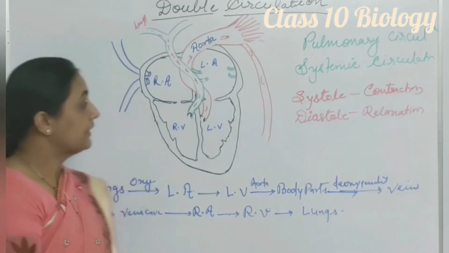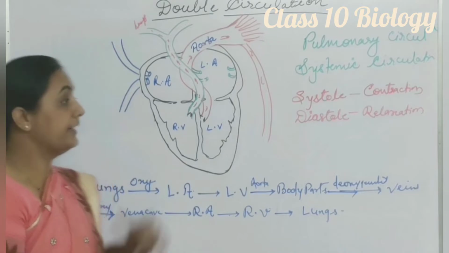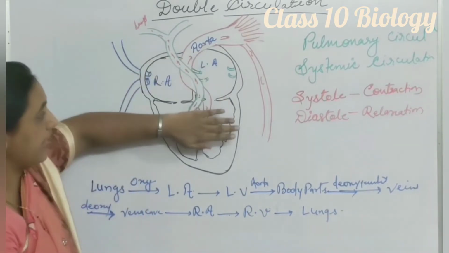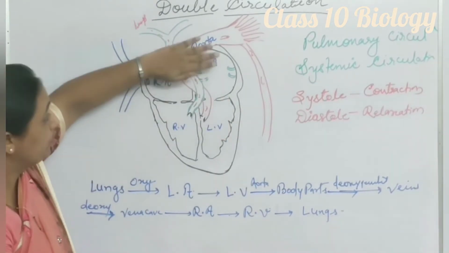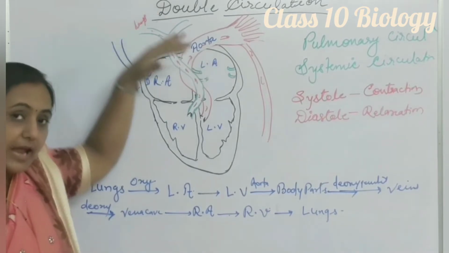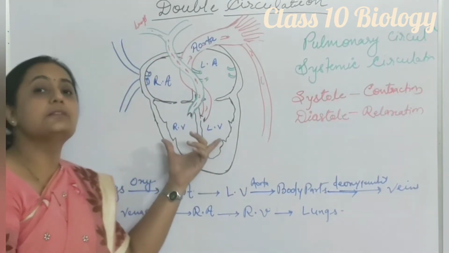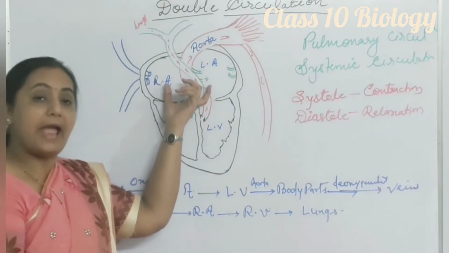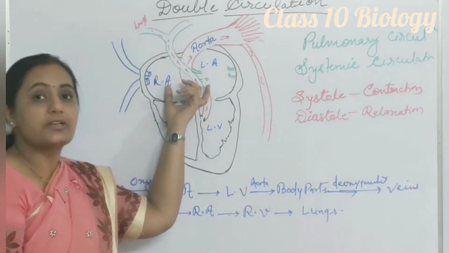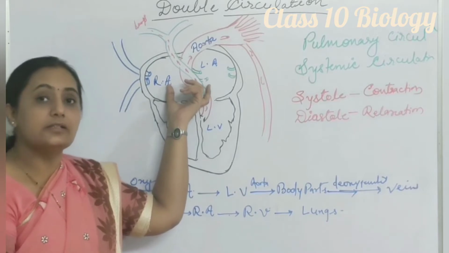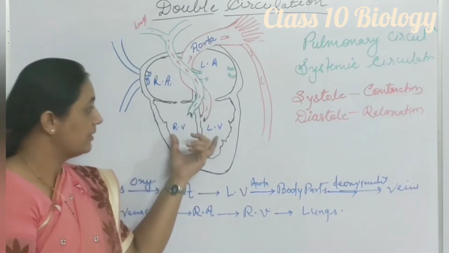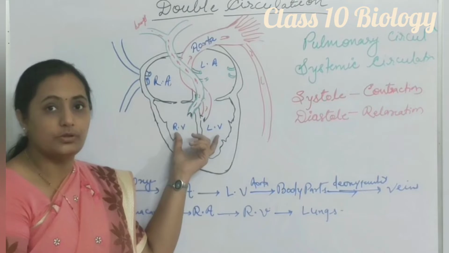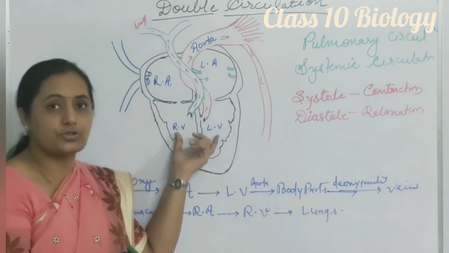So the contraction and relaxation is related to the upper and lower parts. Both upper parts contract at a time and both lower parts contract at a time. When both upper parts, that is both atria, contract, that is called atrial systole. By that time, the ventricles show diastole.